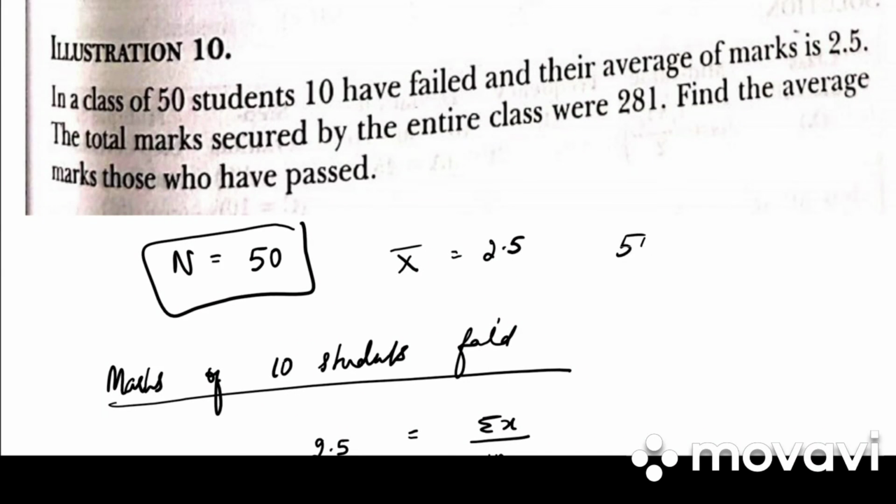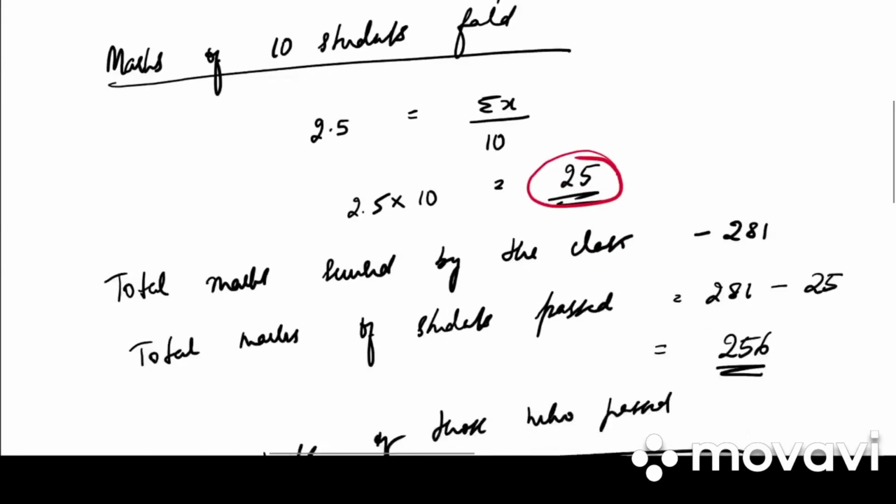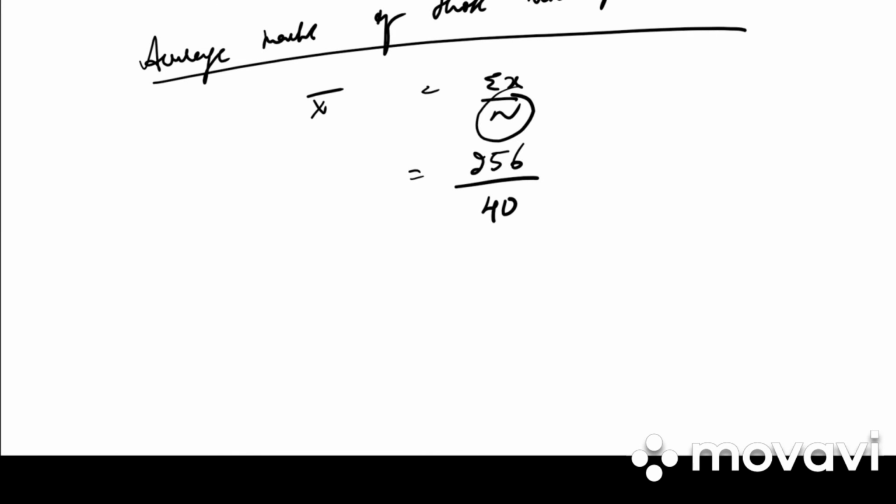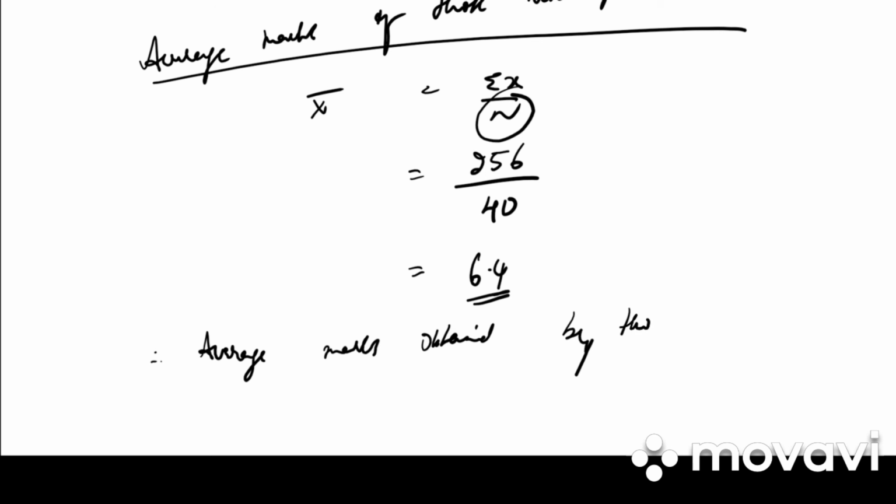Total students were 50, but in that 10 have failed. And we need to find out the marks of only those who have passed. So how much is it? 6.4.